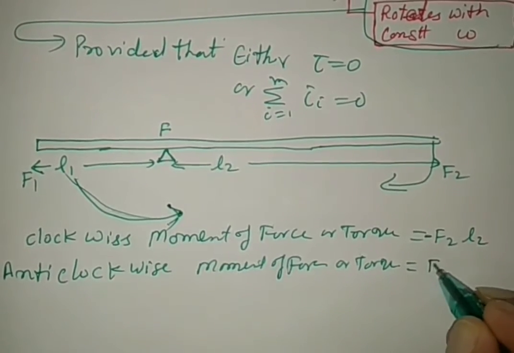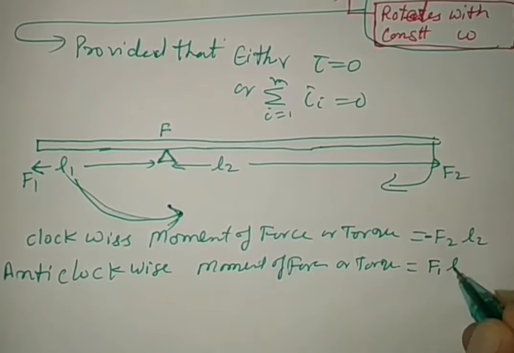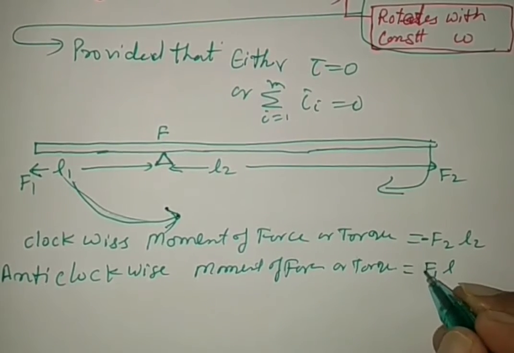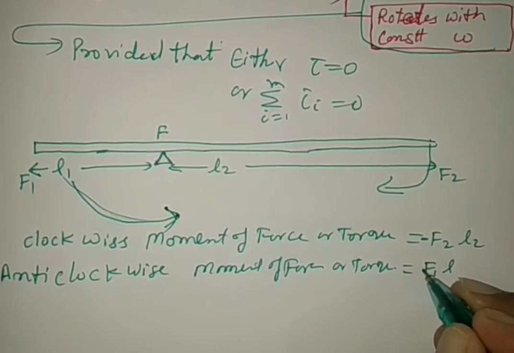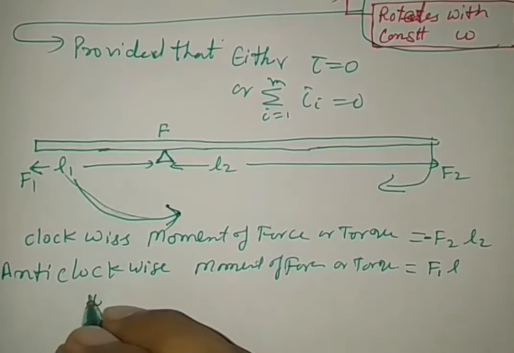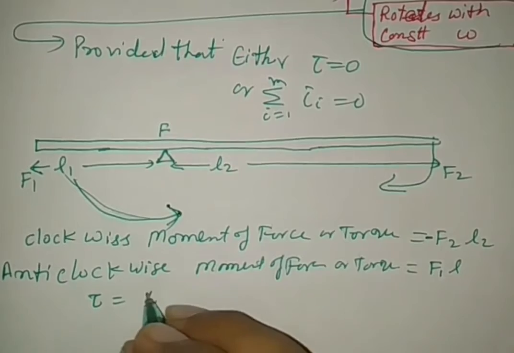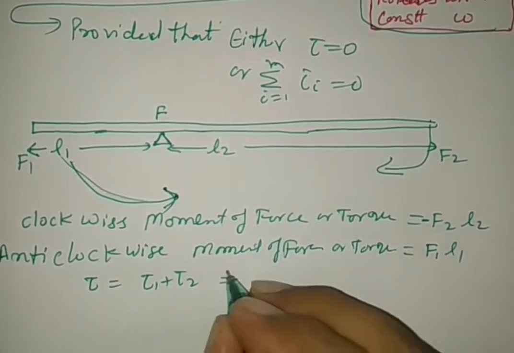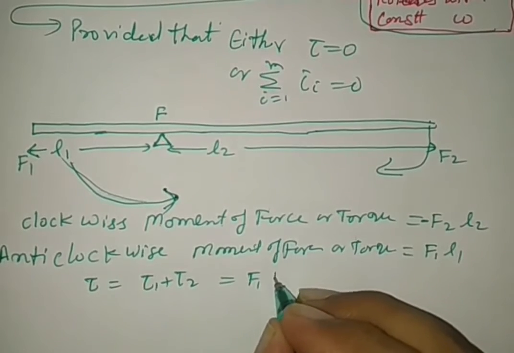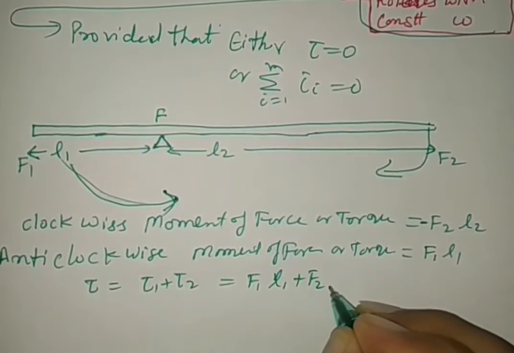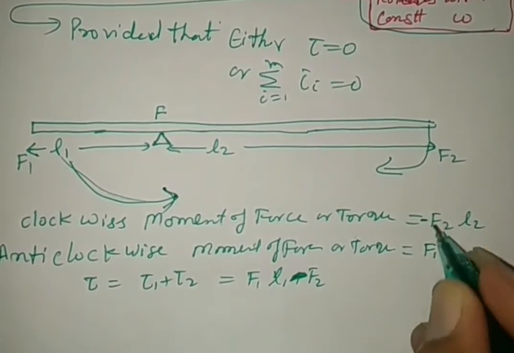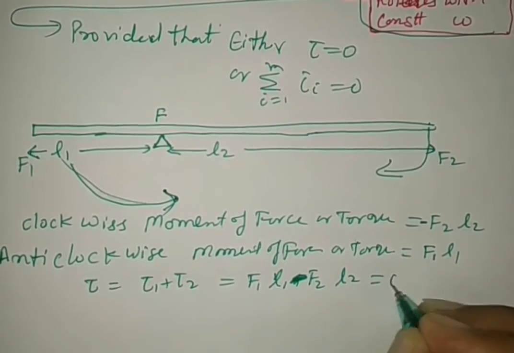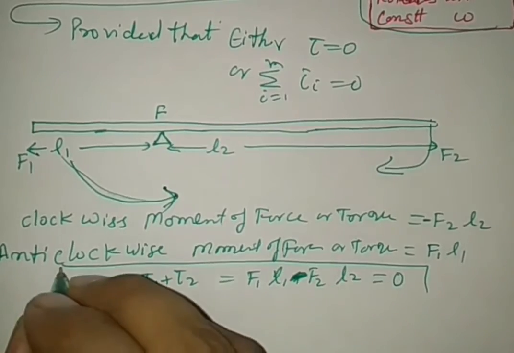So the moment of force is F1 L1, and anti-clockwise has a positive sign. So the total moment is the vector sum of both moments: F1 L1 plus, with minus sign, F2 L2 is equal to 0.